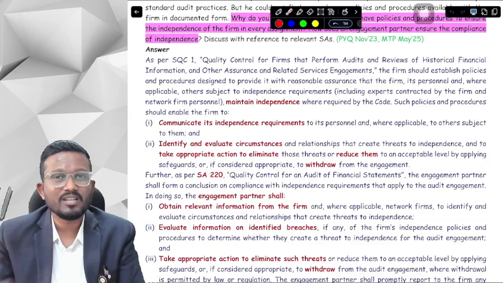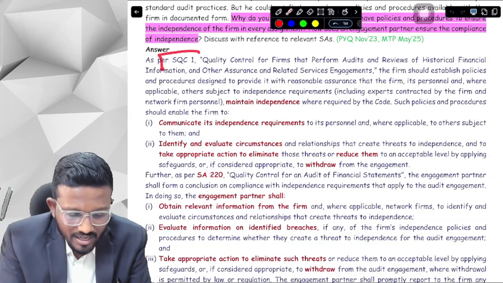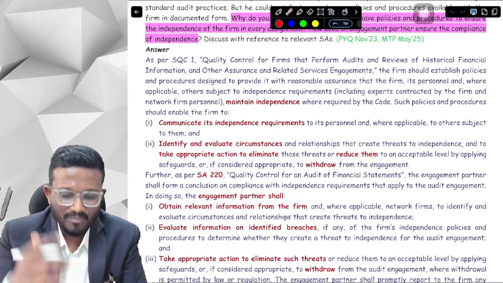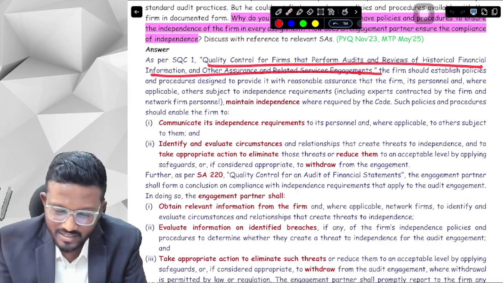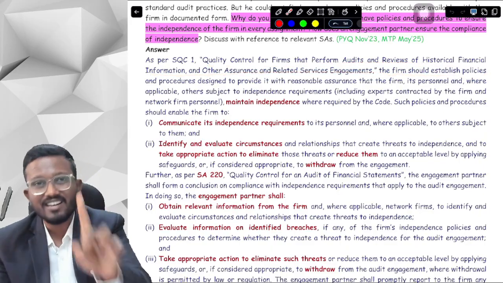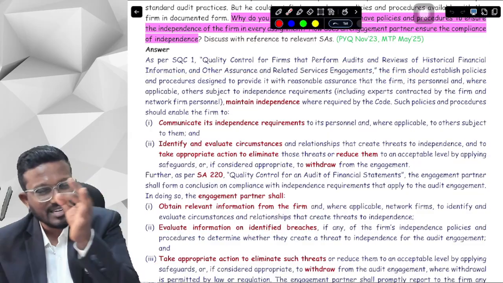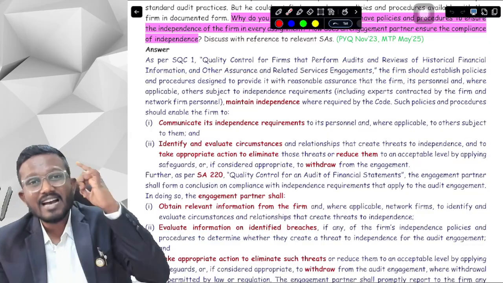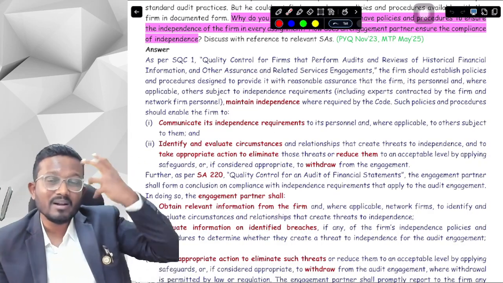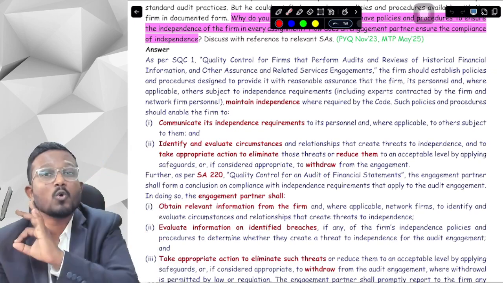One more thing I wanted to tell you about is whether we need to learn all these SQC or SA numbers or standard numbers and the full names of the standards. It is recommended. It is obviously better if you remember all these numbers and names. But in the exams, if you are not able to remember the particular number, then don't quote a wrong number.